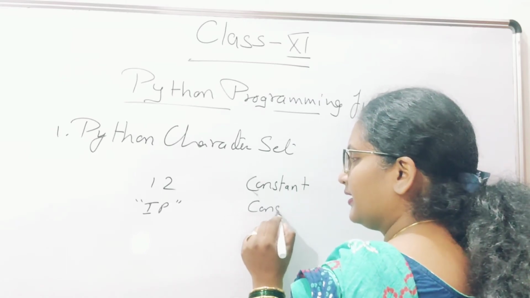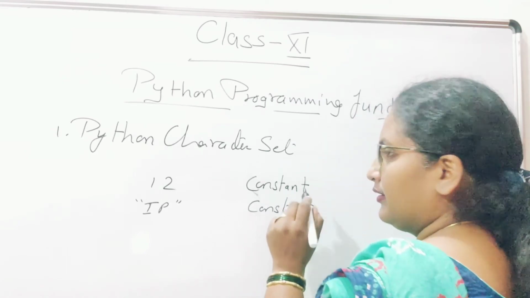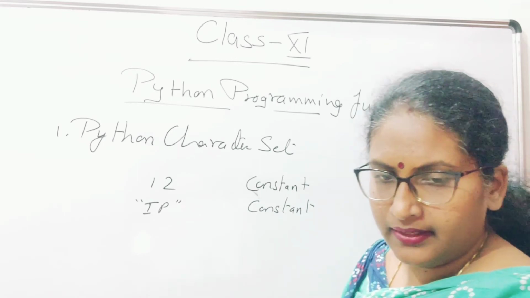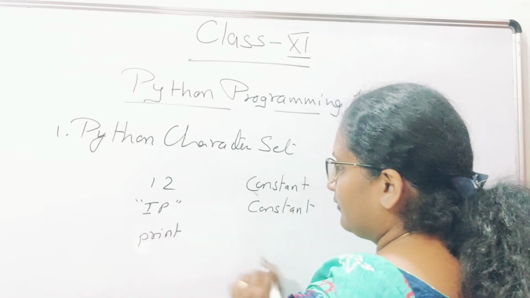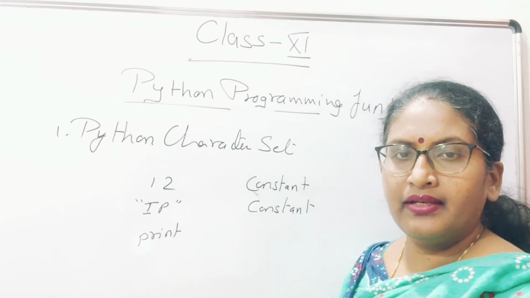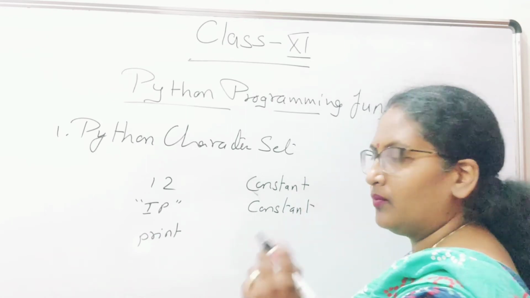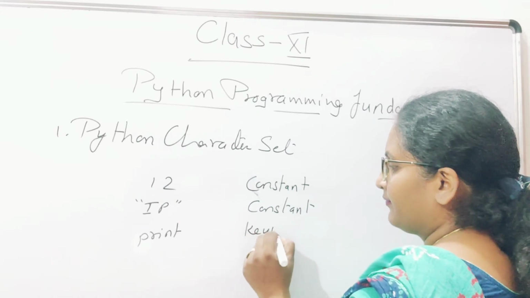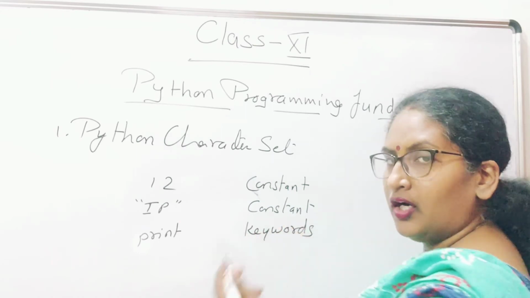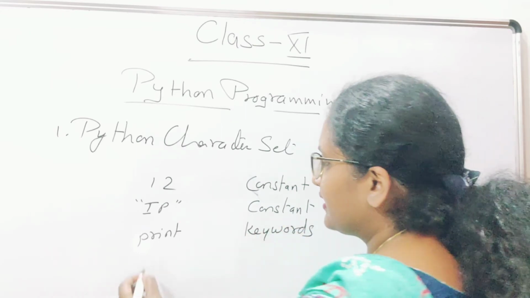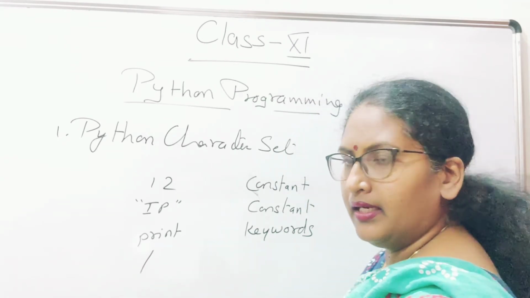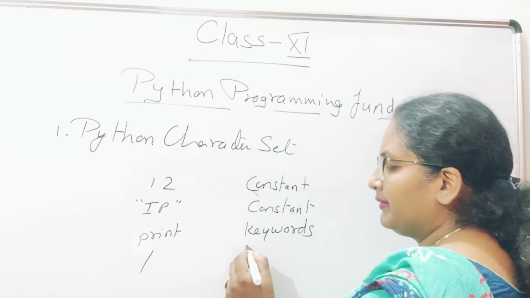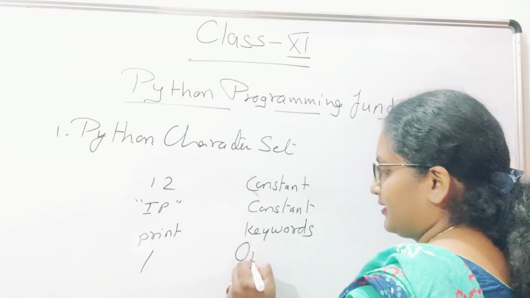It also comes in the constant category. Now, if I write print, in which category will it come? Print will come in keywords or reserved words. If I use the slash symbol, in which category will it come? It will come in the operators category.